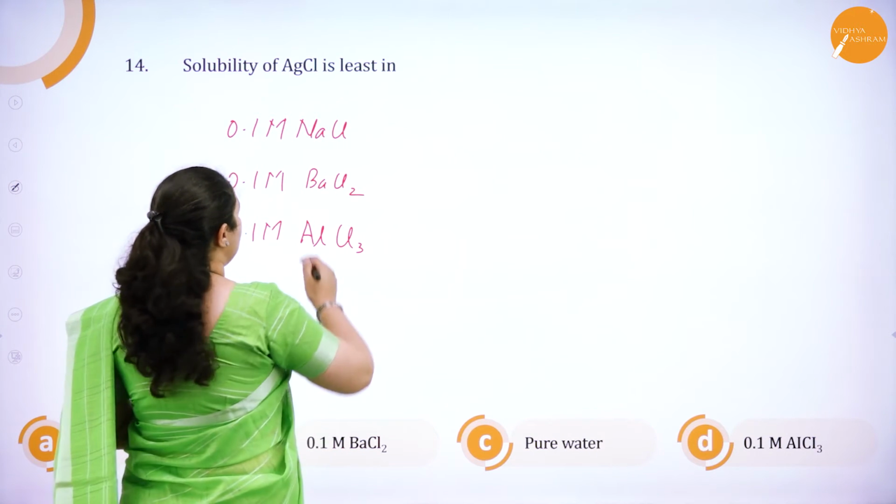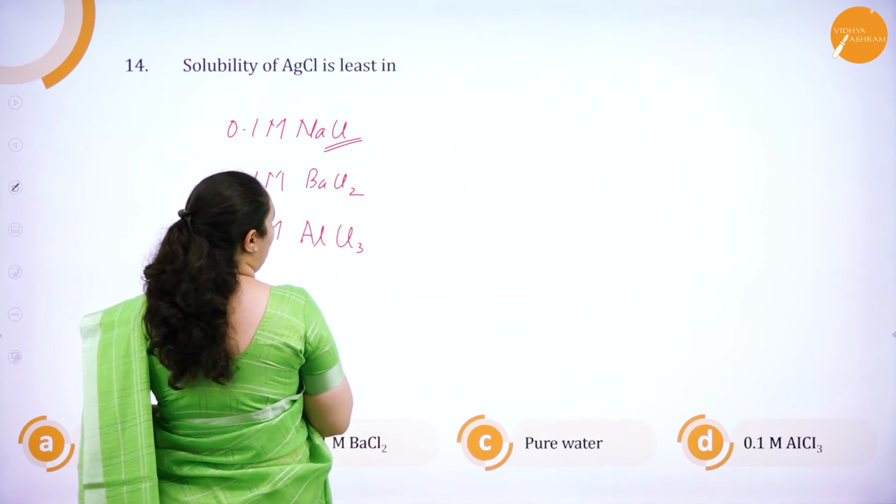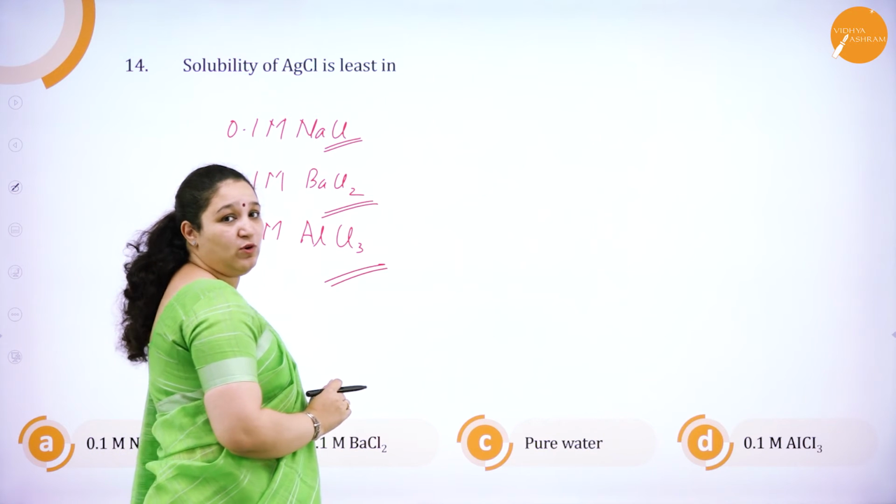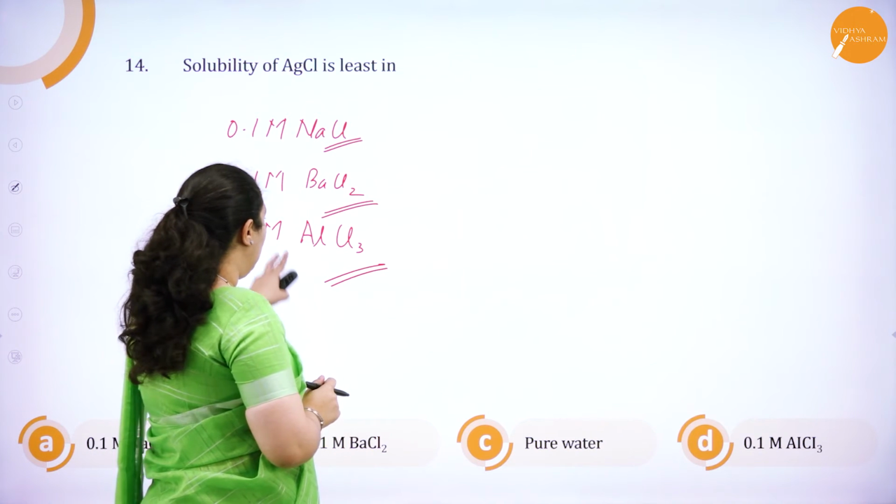Again, molarity, if you see, it's all the same. But what is the difference? Here it can give 1 mole of chloride ion. Here it can give 2 moles of chloride ion. Here it can give 3 moles of chloride ion. So, of course, when I